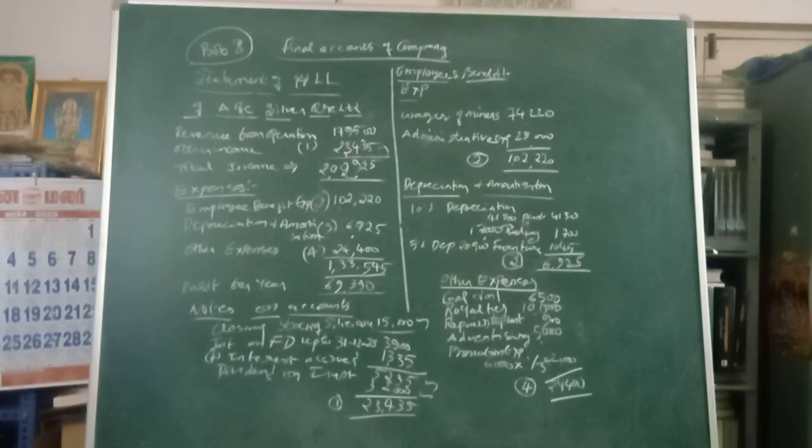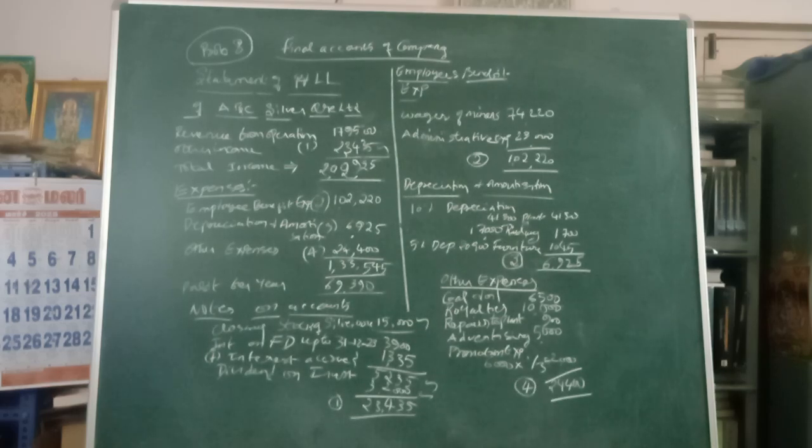The same should be shown on the P&L debit side. So the amount written off is 1/3. Total amount of promotional expenses is 6,000. The written off part is 2,000, so 6,000 into 1/3 is 2,000. So the total amount of other expenses, the value under the other expenses schedule, schedule number 4, is 24,400. That we are taking here.